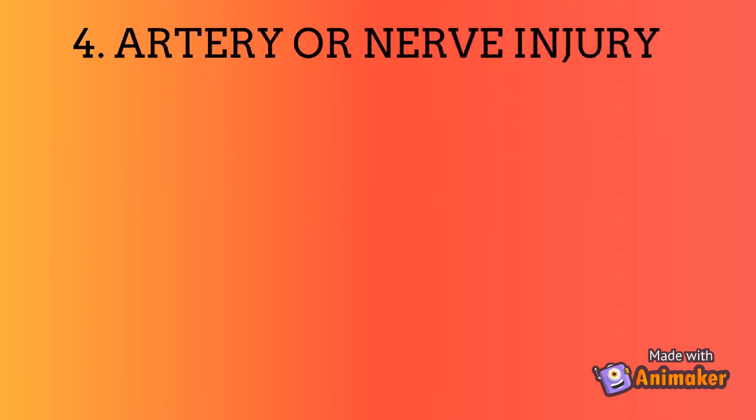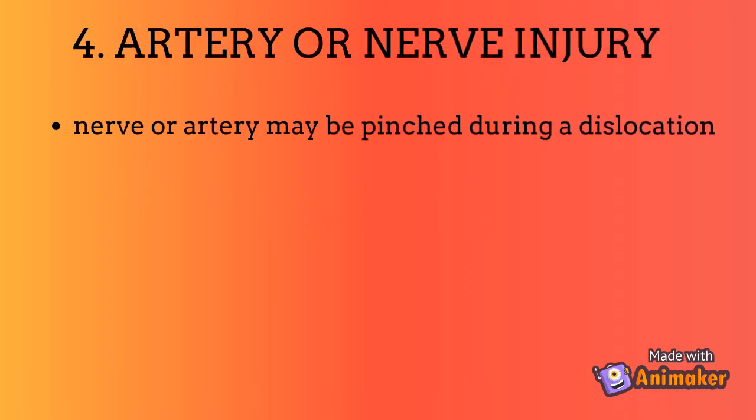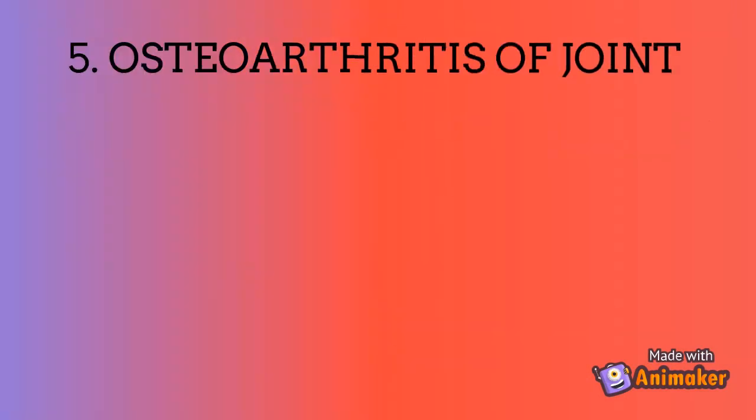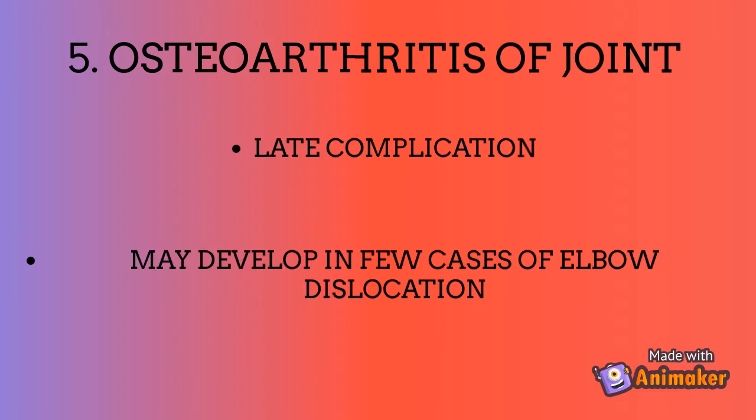There may be an artery and a nerve injury. This is a very serious complication during dislocation. It needs urgent reduction, and we check for the arterial pulse to return. If it has not returned, then immediate surgery is to be done. Last comes osteoarthritis of the joint. In a few cases, there may be a late complication of developing osteoarthritis of the elbow joint.